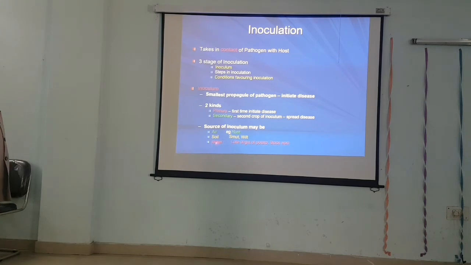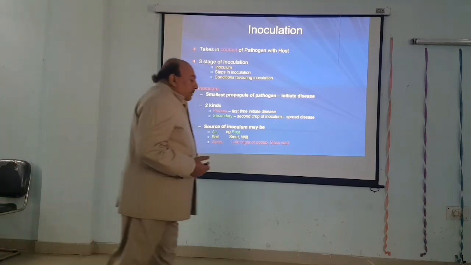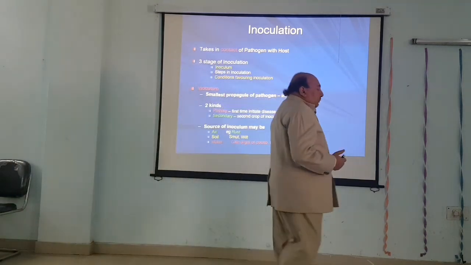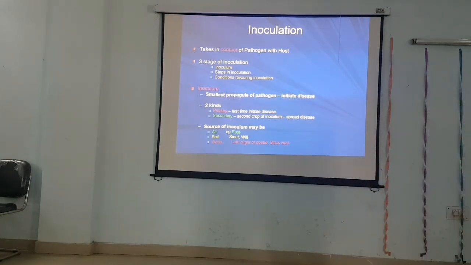Then water is also an important source, especially where more water is needed. For example, late blight of potato, and all the diseases responsible for potato, black wart of potato also. Black wart of potato is caused by Synchytrium, and Phytophthora infestans causes the disease late blight of potato. There the inoculum is moving through the water.